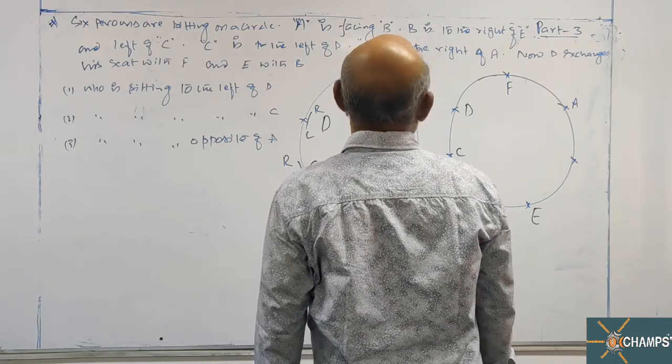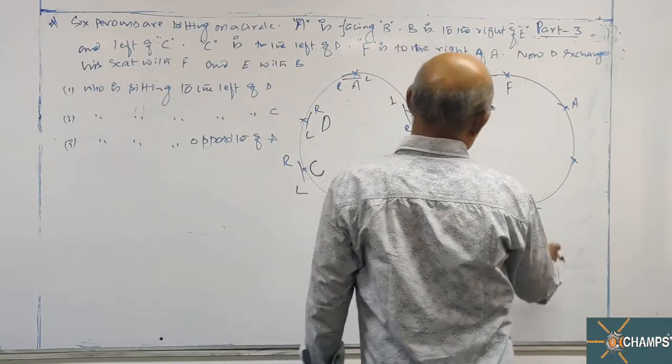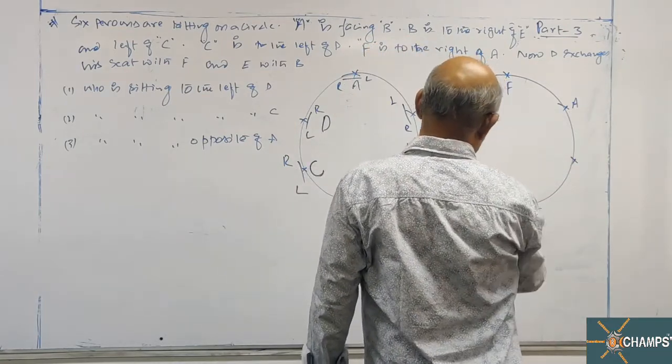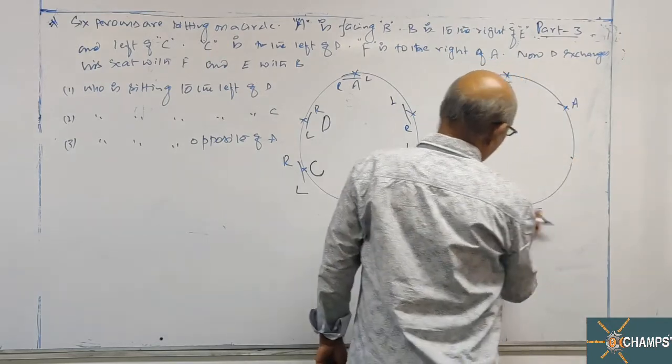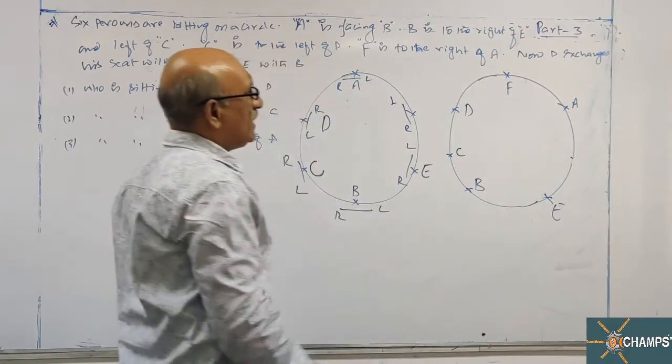Now E is left over. B is to the right of E. E. 1, 2, 3, 4, 5, 6. This place is not required, I can place E. Now all arrangements, let us see.